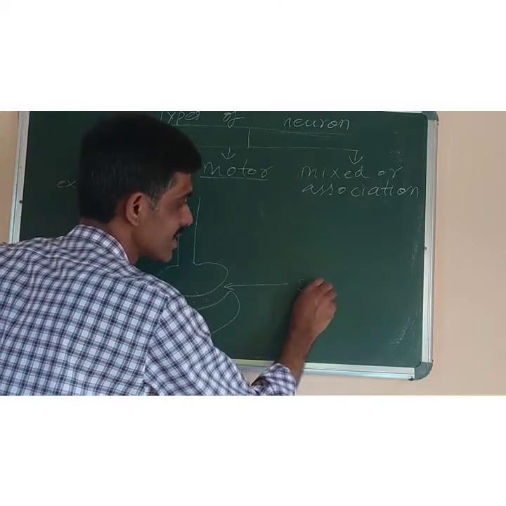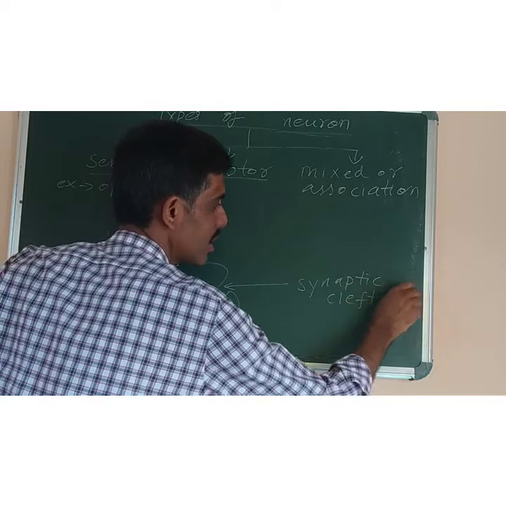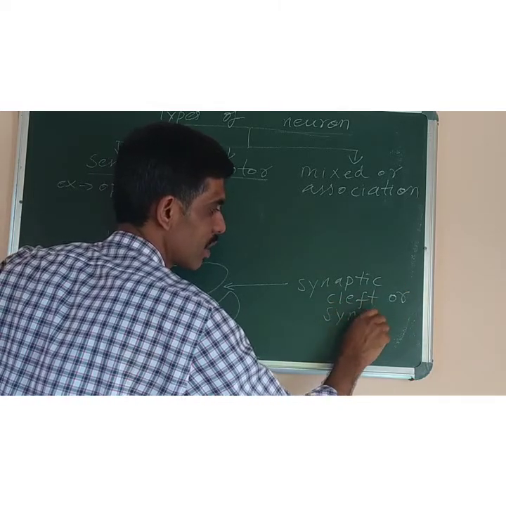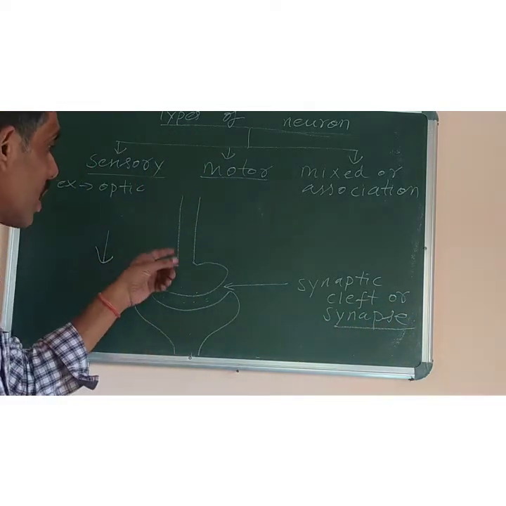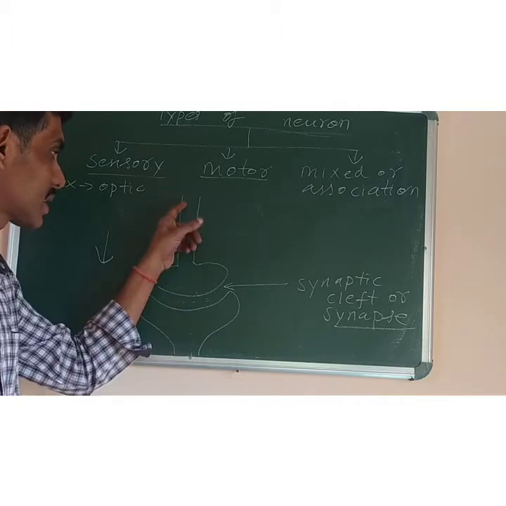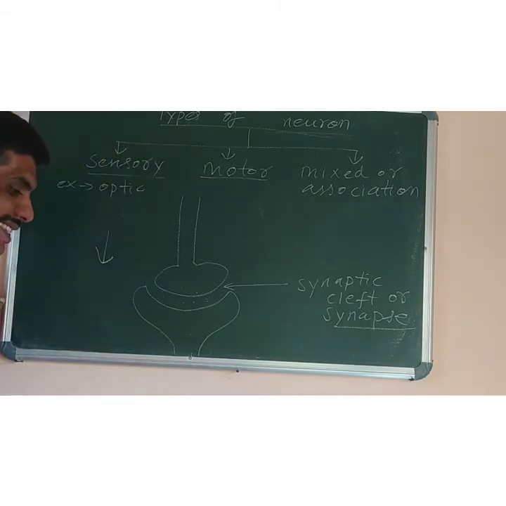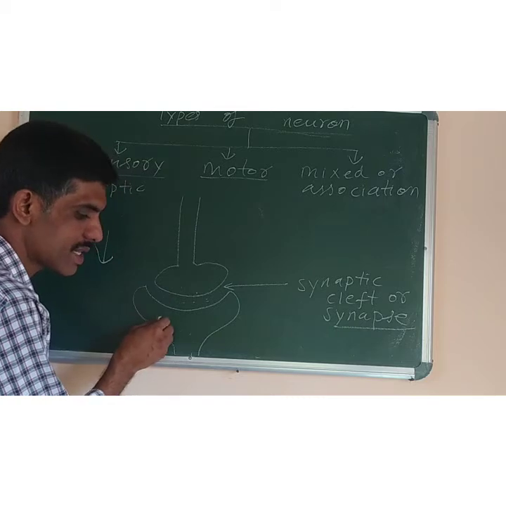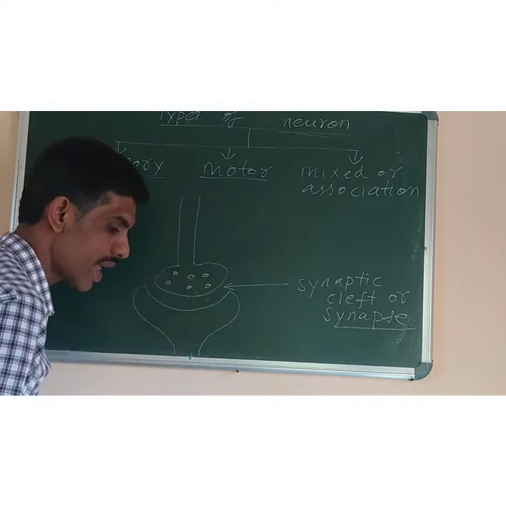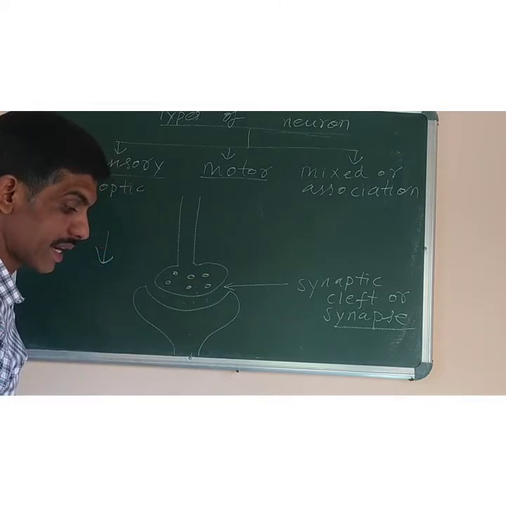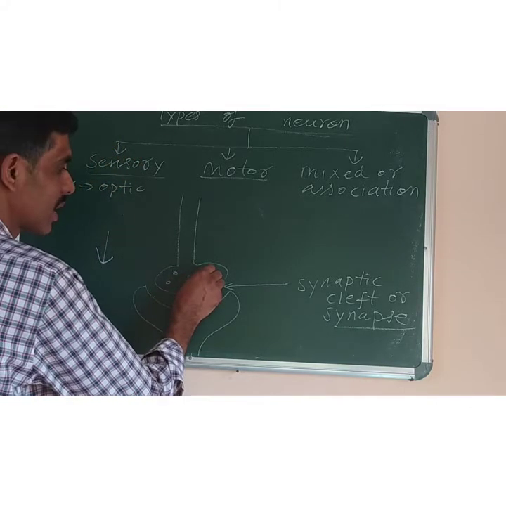So what is the name given? Synaptic cleft, C-L-E-F-T, cleft, or it is also known as synapse. This is asked in the definition also. Synapse is the contact between the axon part of one nerve cell and the dendrite part of another nerve cell. The axon terminals at the synapse contain tiny vesicles. You can see in your book also, the diagram is there. Small vesicles are there, filled with a chemical which is known as neurotransmitter.